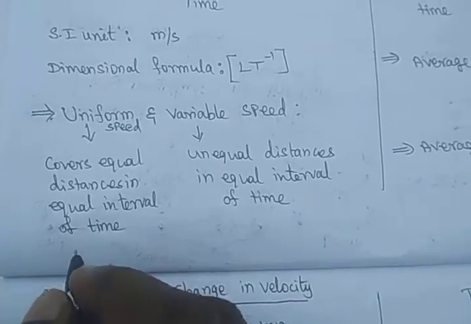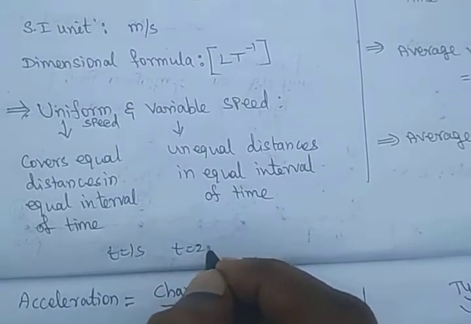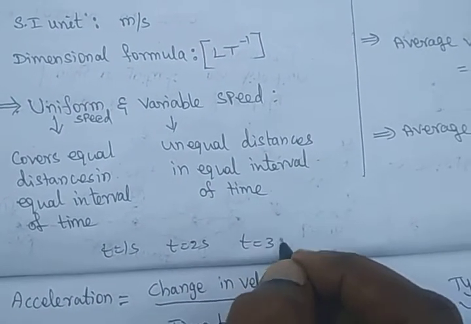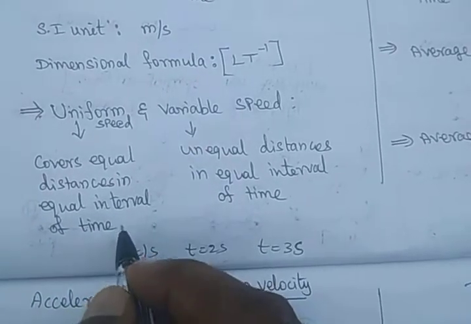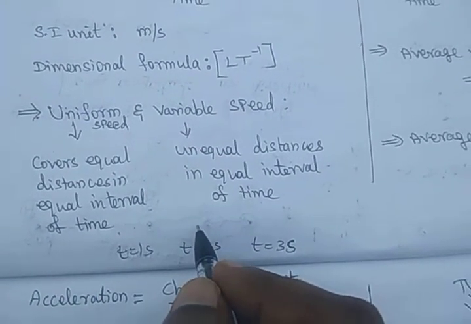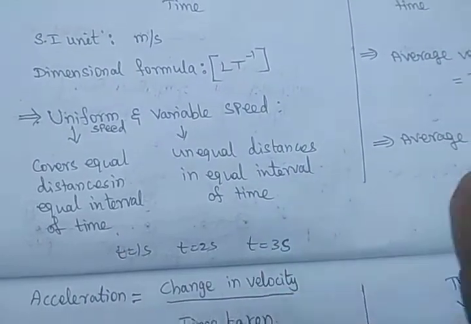Let us consider the times t equal to 1 second, t equal to 2 seconds and t equal to 3 seconds. For uniform speed, it will cover equal distances: x equal to 1 meter, 2 meters and 3 meters. The distance covered in each 1 second is 1 meter.